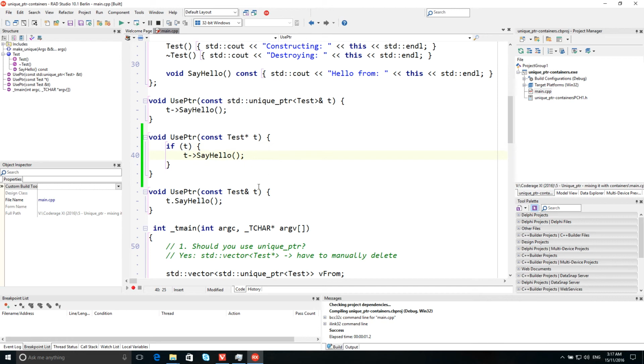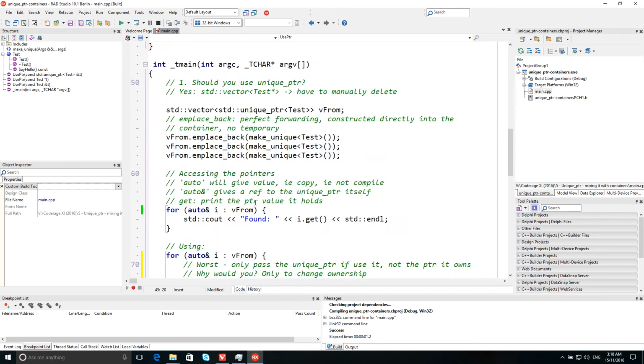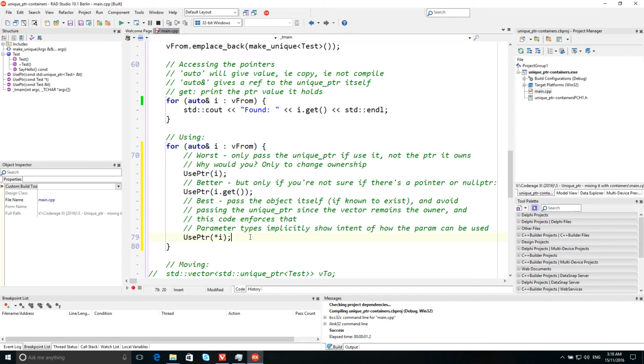But even better would be to use a reference, and use this, of course, when you know that an object actually exists. If you know that a pointer has a valid value, then you pass a reference to that object. You don't pass the pointer itself. And so of these 3, passing a reference by dereferencing the smart pointer is probably the best code pattern to use. And of course, as with all advice, this strongly depends upon your actual code and your patterns of usage and that kind of thing. But as a general guide, I think these are good rules of thumb.